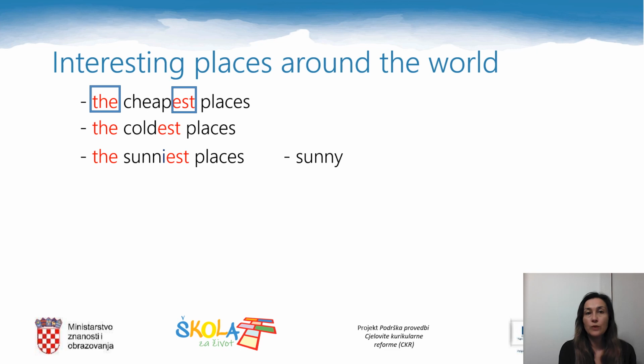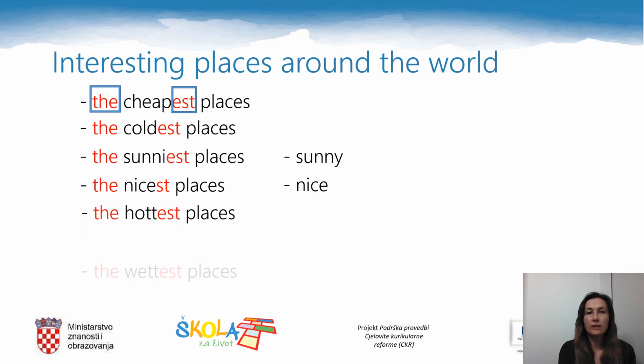Some of the most interesting places can be the nicest places. If an adjective ends in e, like nice, there's no need for two letters e. So in this case, we only add the letters st. Some of the places can be the hottest places or the wettest places.